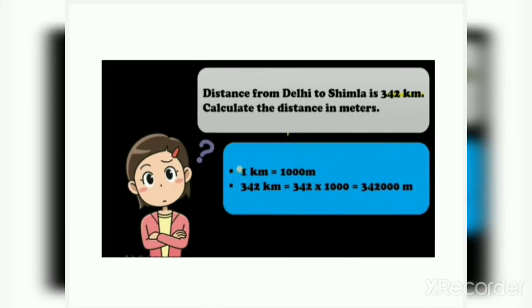Now see one more example. Distance from Delhi to Shimla is 342 kilometer. Now calculate the distance in meters. Now we know that 1 kilometer is equal to 1000 meter. So what we have to do? 342 kilometers is equal to 342 into 1000. So it becomes 342,000 meter. Understood? Very easy, na?